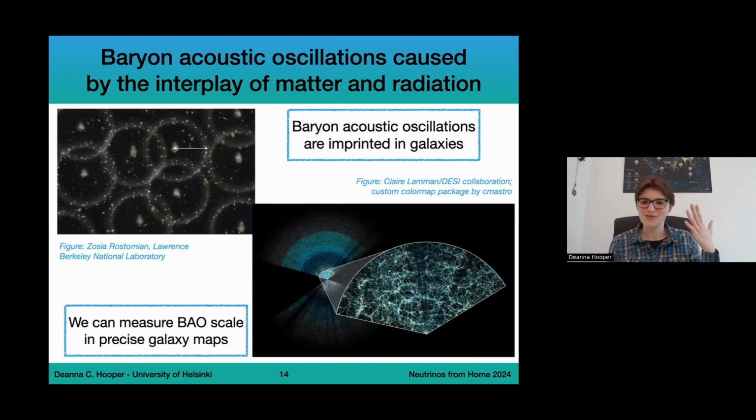For example, the one produced very recently by the Dark Energy Spectroscopic Instrument. You can see their amazing galaxy map down here in the bottom right. And from here, you can pull out the BAO scale. And I'm not going to talk too much about DESI results because there will be a talk about DESI at the conference, but I just think this is a very pretty map.